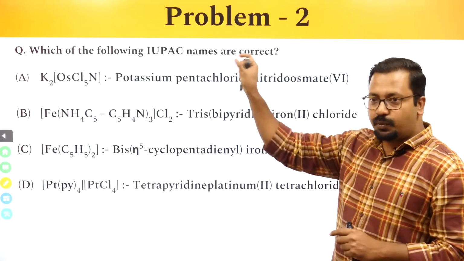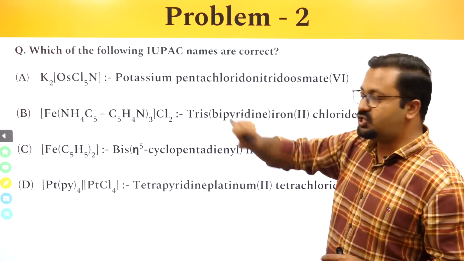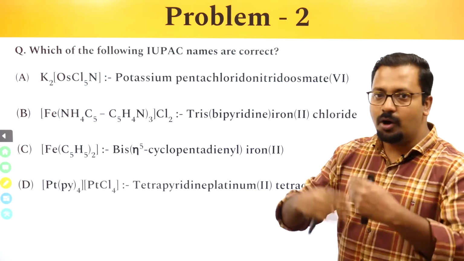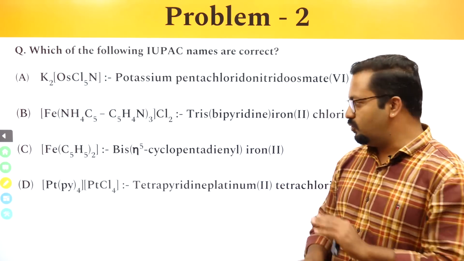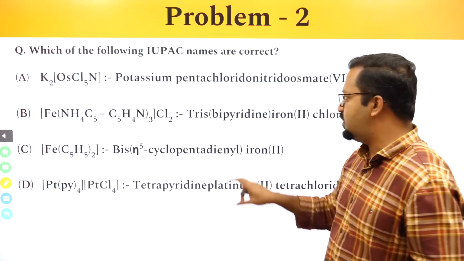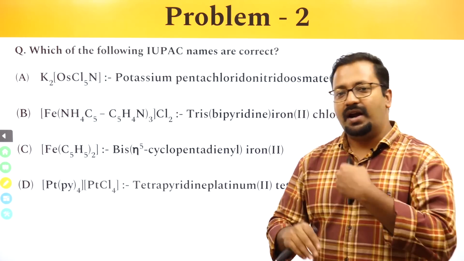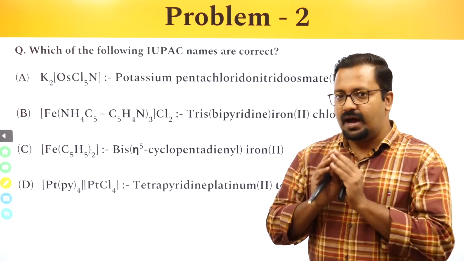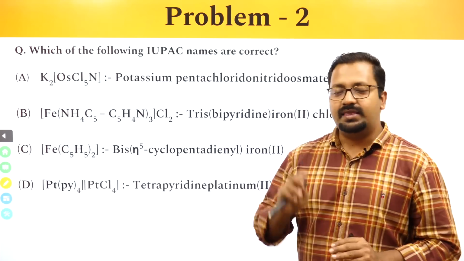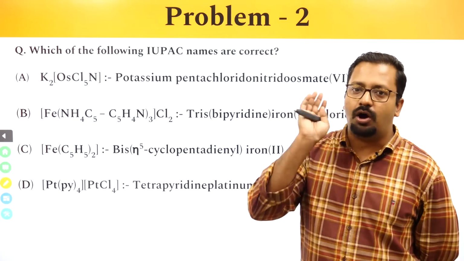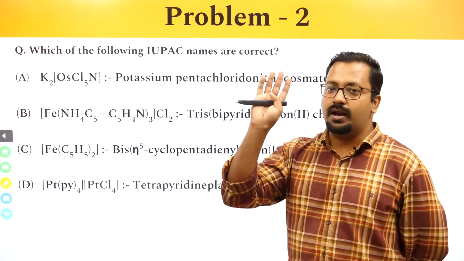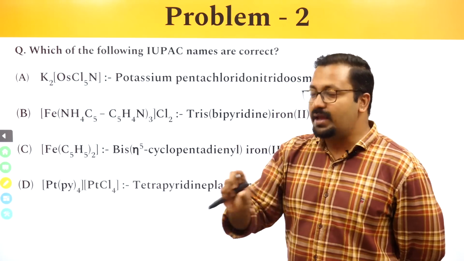So the cationic part is potassium. I will name it as potassium. No preference is given to how many potassium are there. That is not even taken into consideration. If anything is present outside the square bracket, whatever be their number, 2, 3, 4, 5, that is only utilized to measure the oxidation state, not utilized in naming the compound.